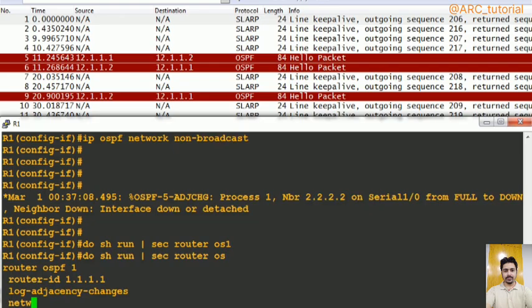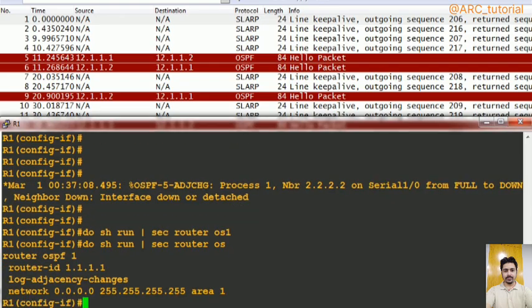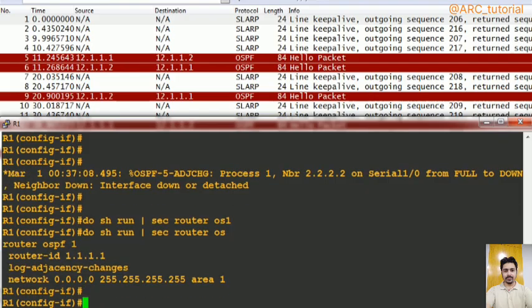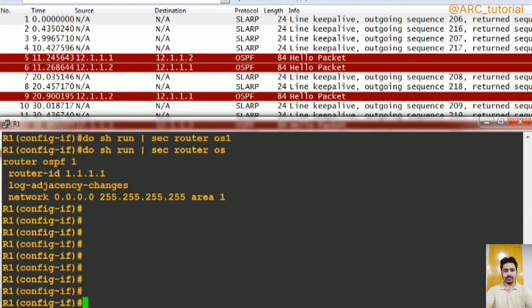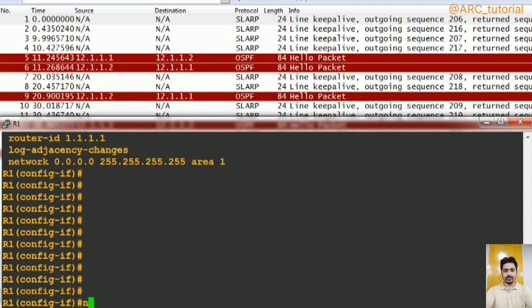I think I configured that command here. No. Sorry, non-broadcast also has dynamic discovery. Not non-broadcast. Let me show you. In non-broadcast, your neighbor cannot be discovered dynamically. You have to define your neighbor statically in this way.